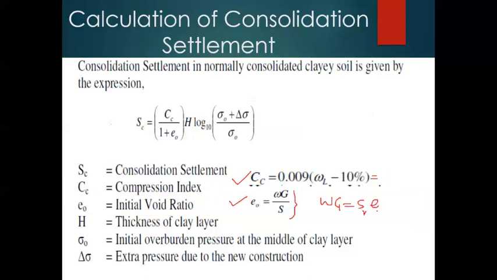If we simplify further, e is equal to W G divided by S r. This is the same form we are using here in order to calculate the initial voids ratio e naught. You can note down the equation as well as the relevant parameters.